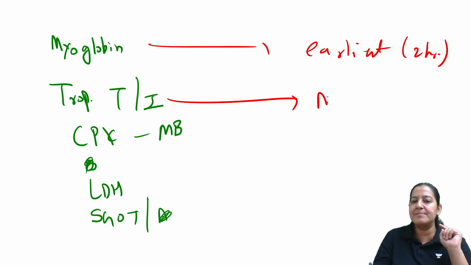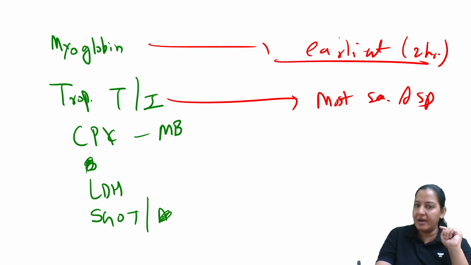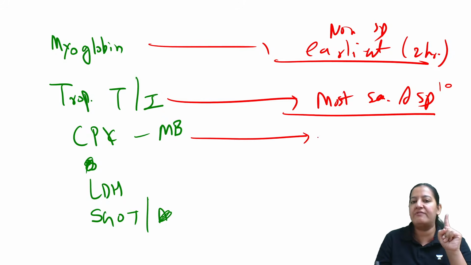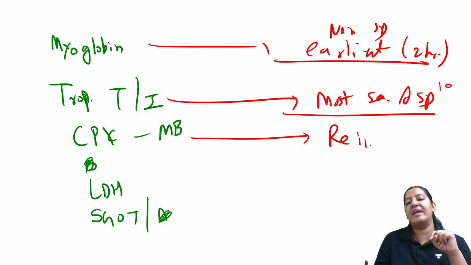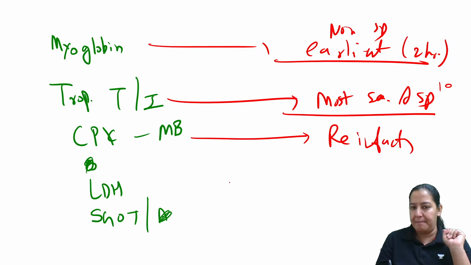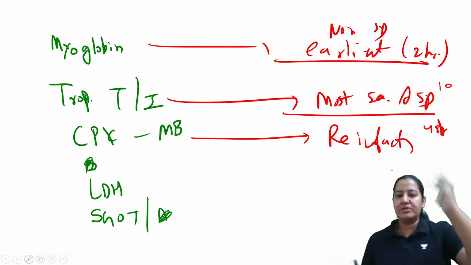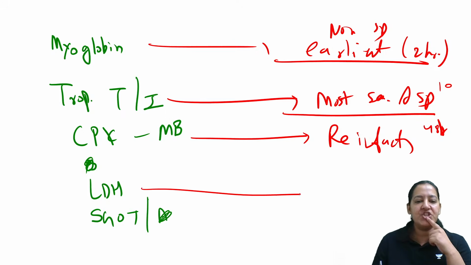Trop T, trop I, it is most sensitive and specific, right? Myoglobin is earliest, but it is non-specific, right? But trop T is most sensitive, most specific, but remains in the blood for 10 days. So it is not a marker of choice for reinfarction. Marker of choice for reinfarction is CPK-MB because it becomes normal within 48 hours, and after 48 hours or within, it is rising again. So it is reinfarction, right?